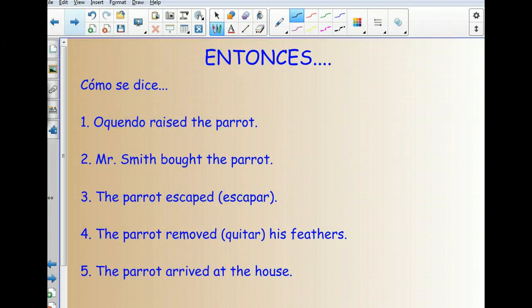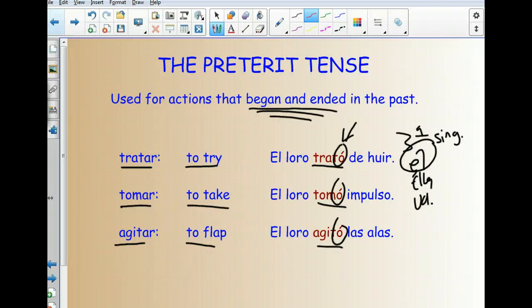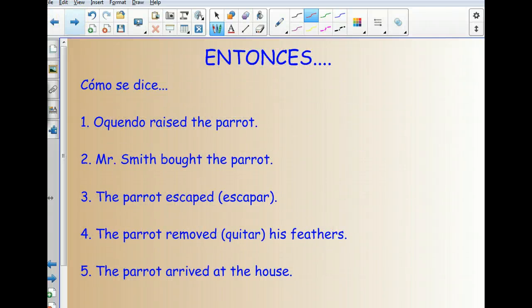So aquí tenemos entonces. After what we've seen and what we've learned, ¿cómo se dice? How would you translate these sentences? All of these sentences have a verb in them that are going to be translated in the preterit tense using the same ending that we saw in the last slide. So these endings here, the O ending. So we have the verb here.